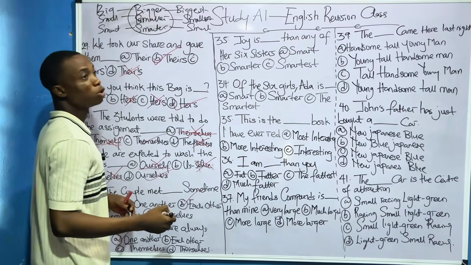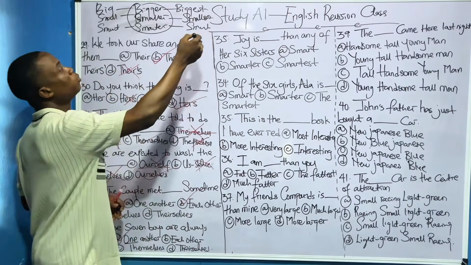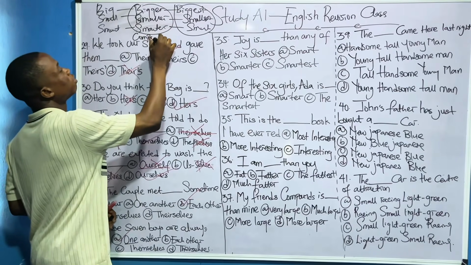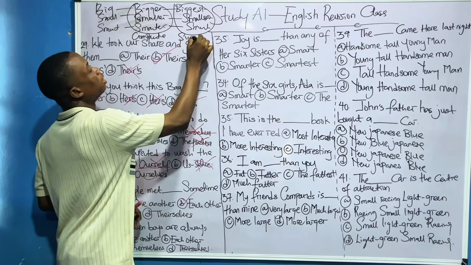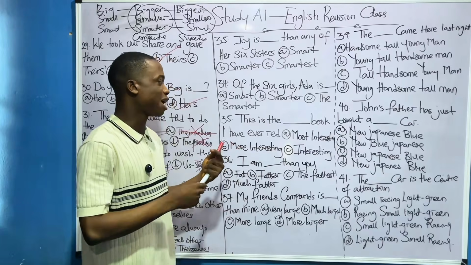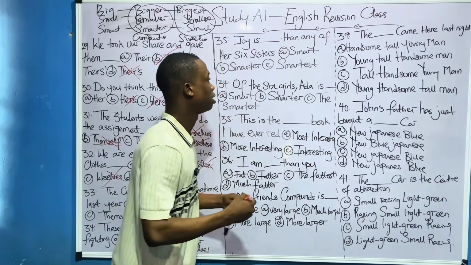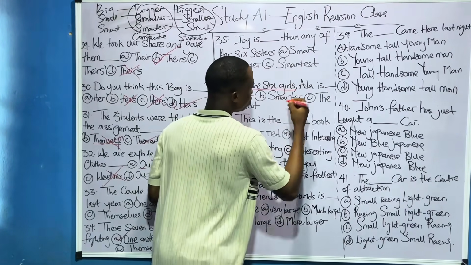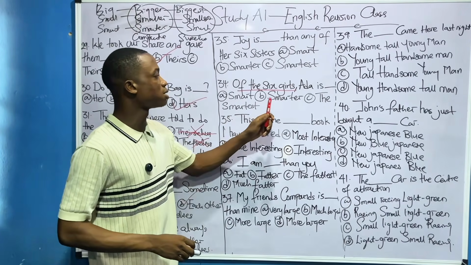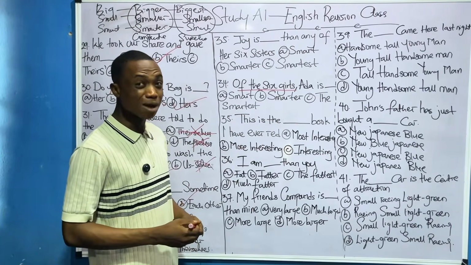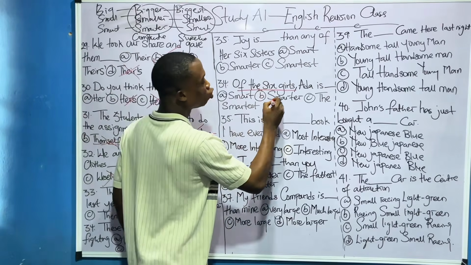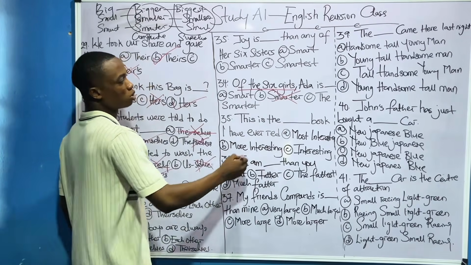But when you're comparing between three, four, five people, you use what? The superlative. So this is the comparative, and this was the superlative. You understand? So now look at question 24. Of the six girls, Ada is dash. Of the six girls, they are more than two, obviously. So is it smart, smarter, or the smartest? It's the smartest, because smart is just the base form. Smarter is for two people, so it cannot be the answer. The answer is the smartest.